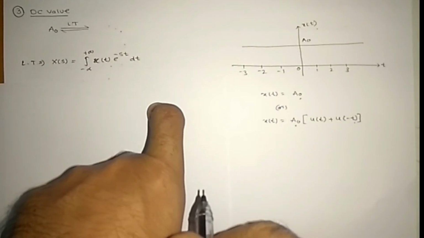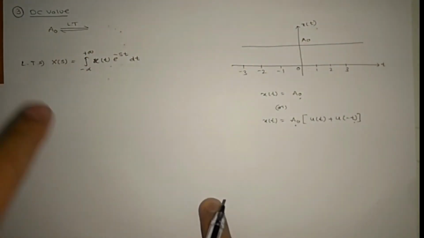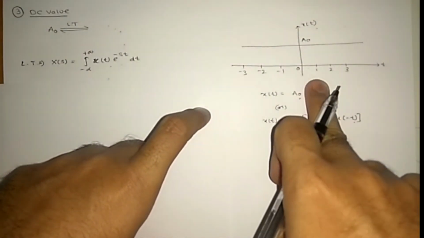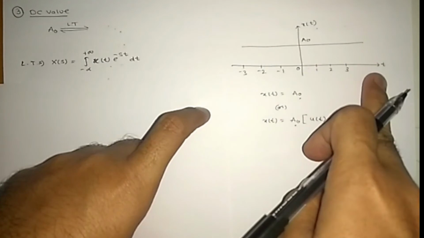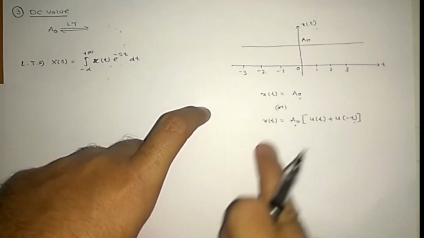Let us see the next standard signal, the DC value, A naught. We need to find the Laplace transform of A naught. We know x of t equals A naught from minus infinity to plus infinity. It is a constant value. So x of t equals A naught.